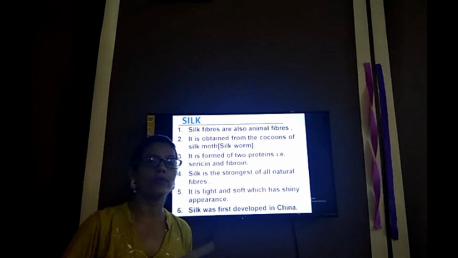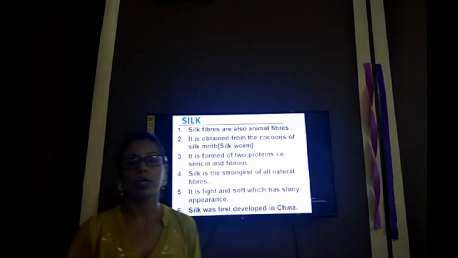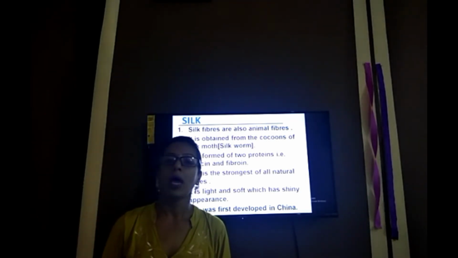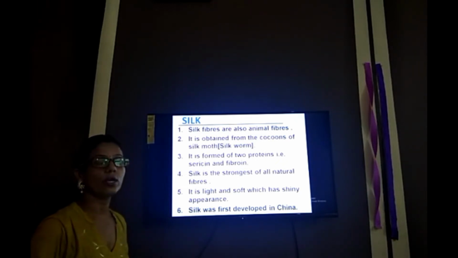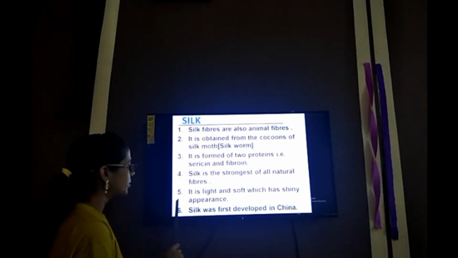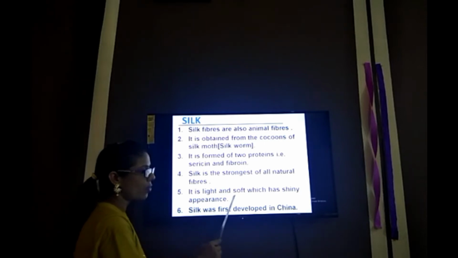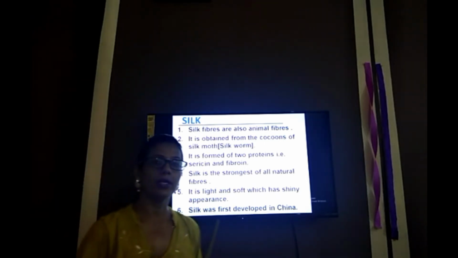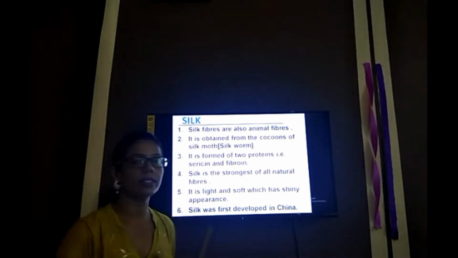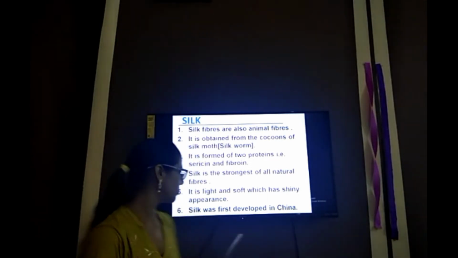These are all natural fibers, but silk is the strongest and is stronger than steel. Next point, it is light and soft with a shiny appearance. It is very light in weight, soft in texture, and has a very shiny appearance.